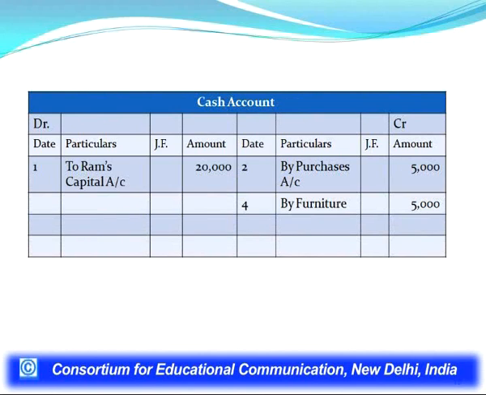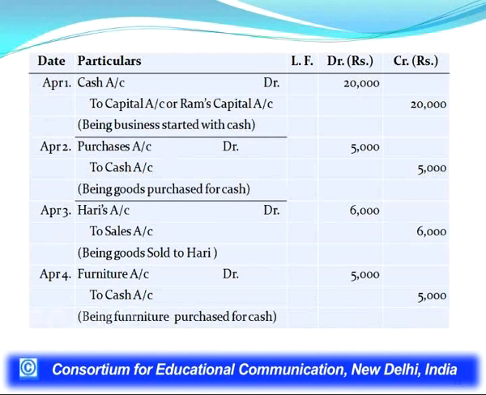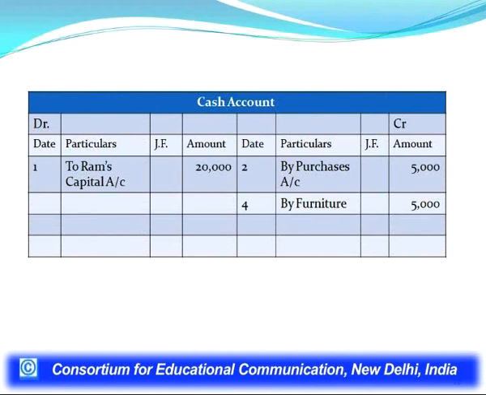Then we created cash account. In journal, we are finding the April 1 transaction, cash account has been debited and cross account other account is Ram's capital. So, you see in this cash account on the debit side, to Ram's capital account, amount has been recorded 20,000, date mentioned. JF we have not mentioned, we are not having the journal page number or folio number. But in real life you have to use it.